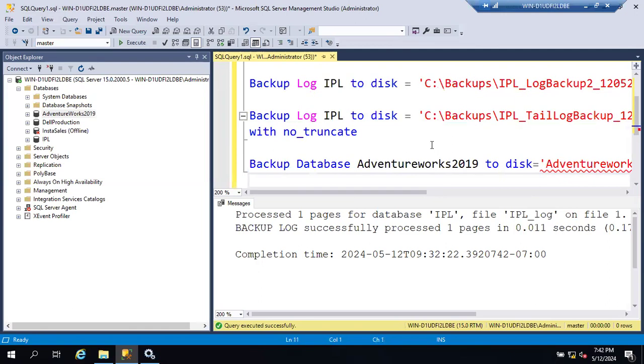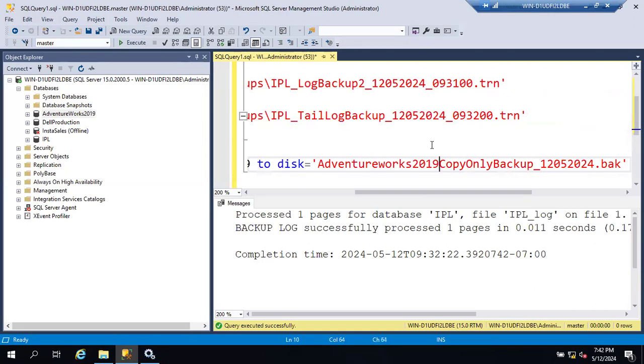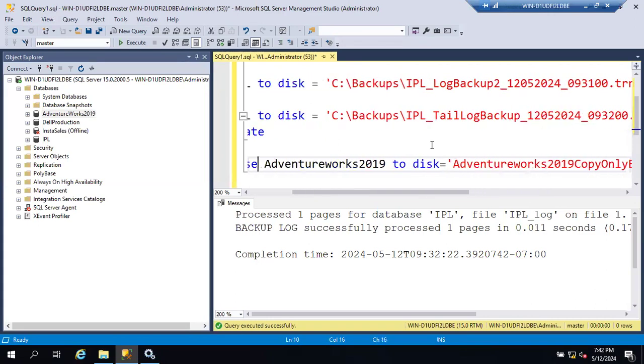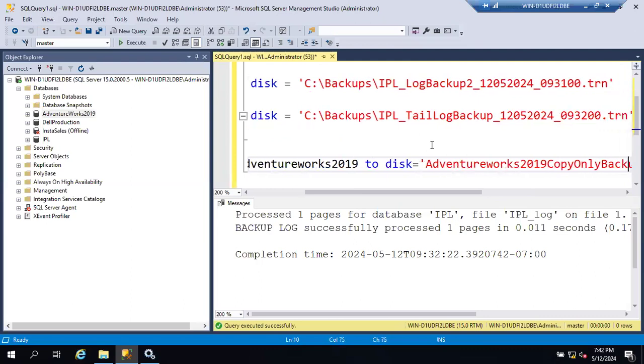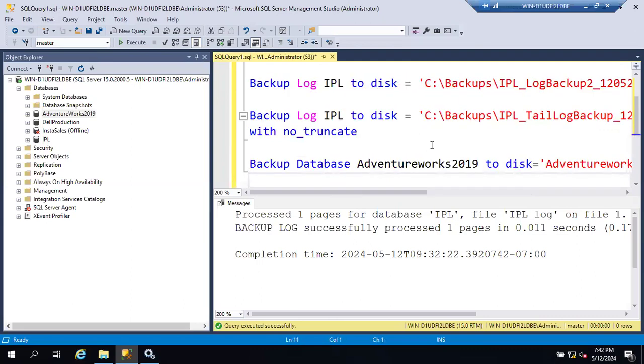What is this query, guys? This is the backup, the full backup query, right? BACKUP DATABASE database name TO DISK equal to file name .bak. This is the full backup query.